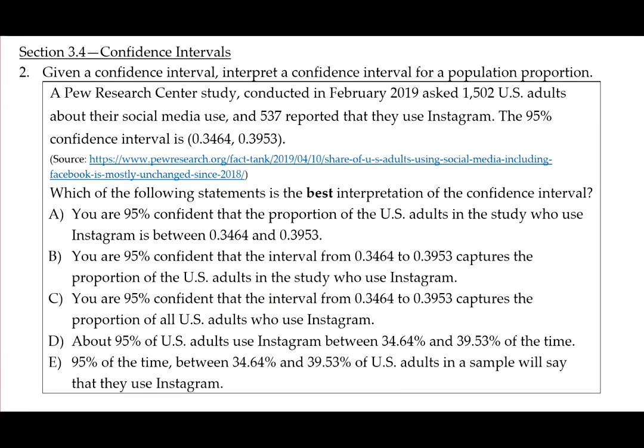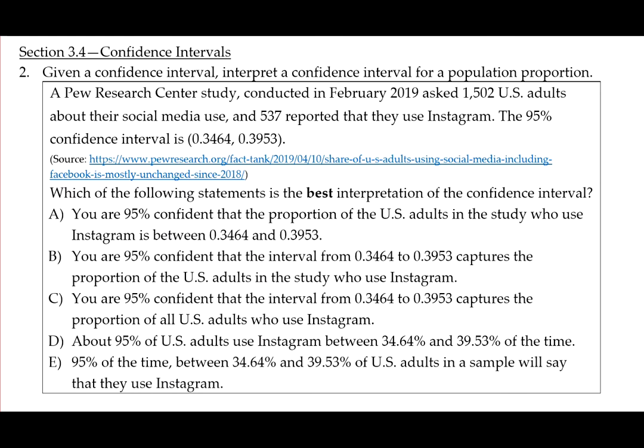That interval is for the parameter, which in this case is the proportion. So we can eliminate D, which is talking about 95% of the population. We can eliminate E, which is talking about 95% of the time that something will happen. So it's got to be A, B, or C, which all say that we are 95% confident about something.